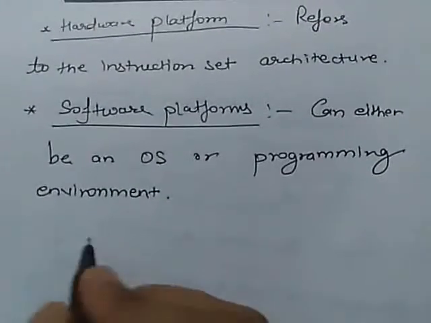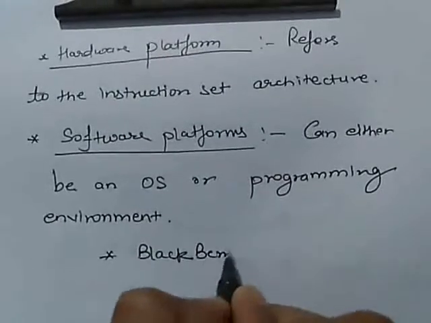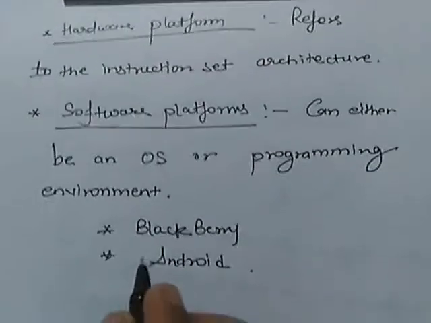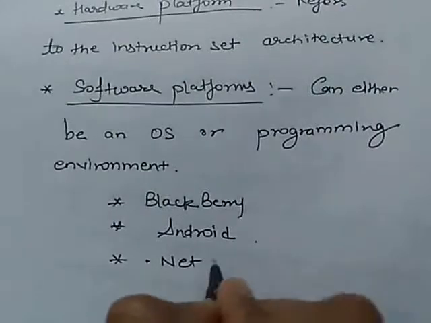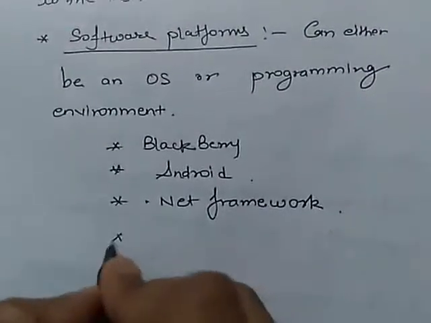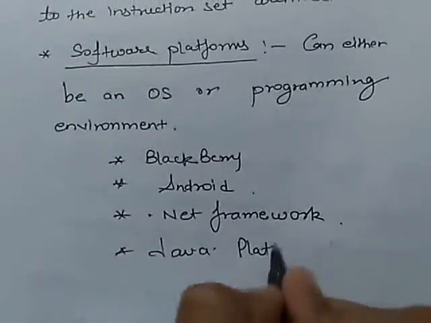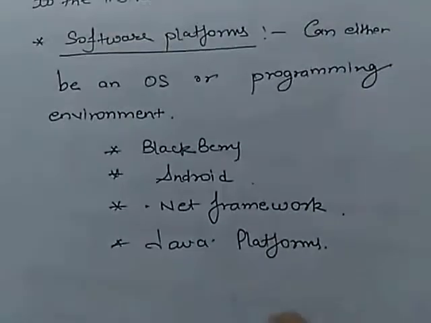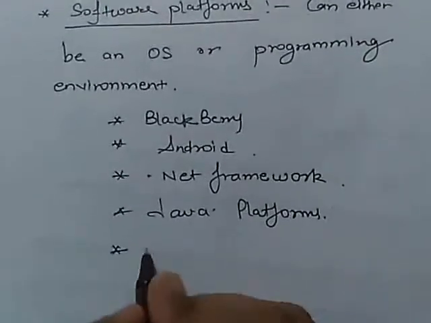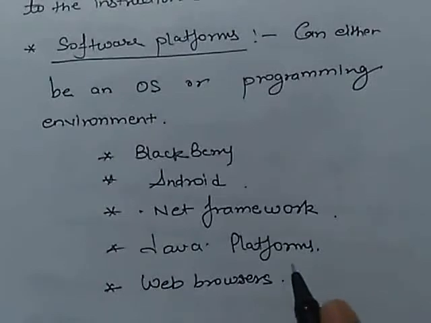Now, for example, we have different types of platforms: we have BlackBerry, we have the Android platform to develop any multimedia application, we have the .NET framework that is developed by Microsoft Corporation, we have the Java platform that is developed by Sun Microsystems, and we have web browsers that are more compatible with each other.